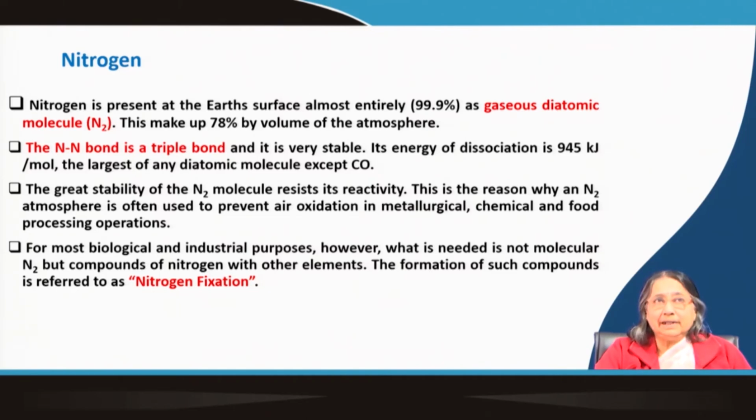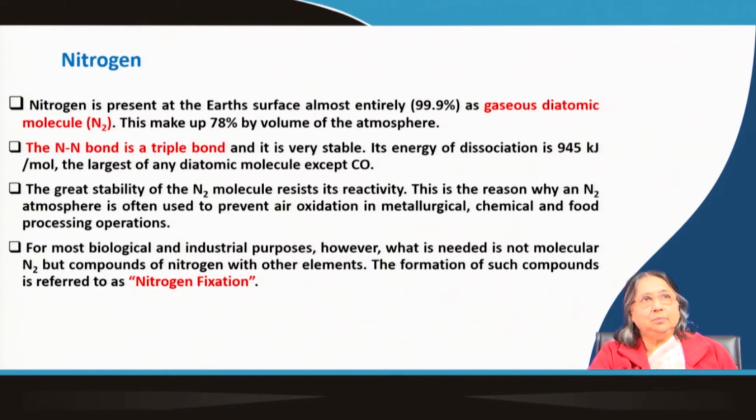We know that solubility varies with temperature. At 0 degree centigrade, the solubility of oxygen is around 14 milligram per liter, but the solubility of nitrogen at that temperature is around 20 to 23 milligram per liter. So, it is quite high compared to oxygen. But the most important thing is that we do not need molecular nitrogen, but we need the compounds of nitrogen.